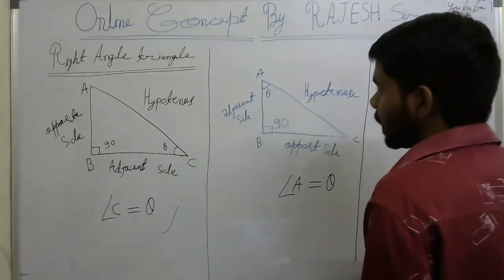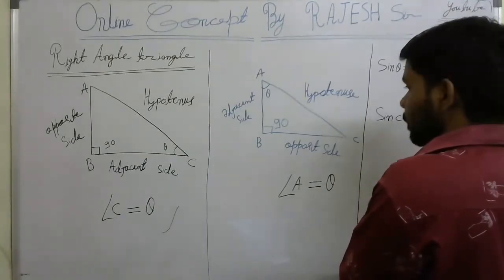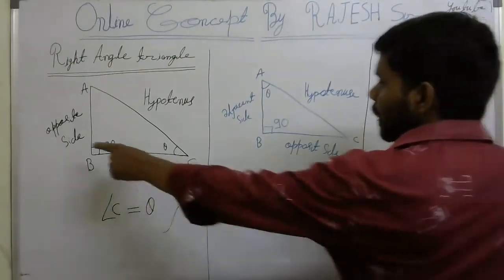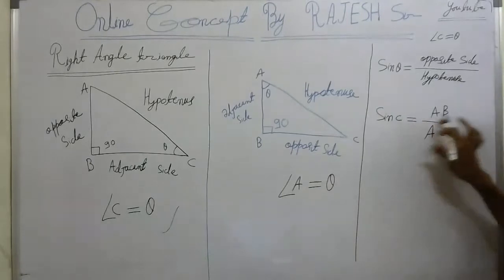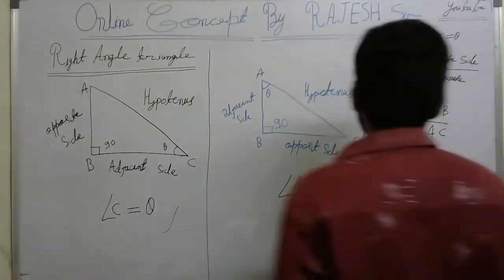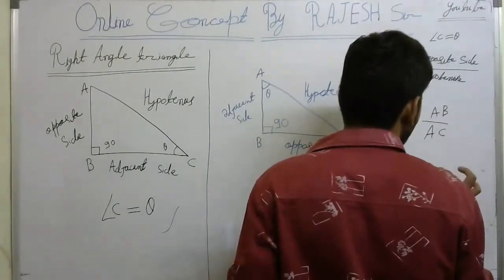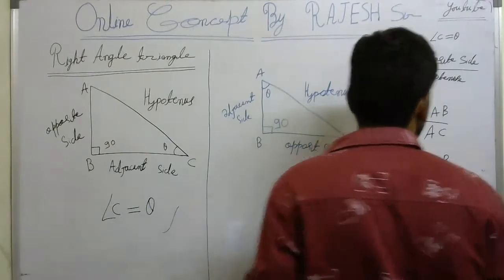What is the opposite side? AB. So AB by AC. AB is the opposite side, AC is the hypotenuse. So sine C is equal to AB by AC. You can directly write sine theta is equal to AB by AC.